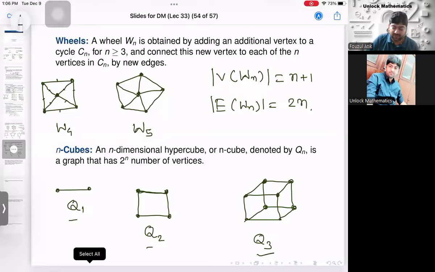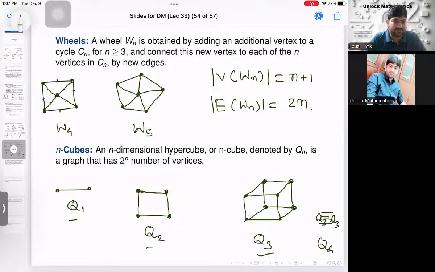Similarly, I can draw Q4 also. I can draw Q4, but it will not look nice. What I have to do is add these 2 Q3 here. This is Q3 and Q3, and then add the corresponding edges. So Q4 I'm not drawing, but I hope you understand. So the number of vertices in Qn is 2 to the power n. Up to that, if you learn, that is enough for the time being. I hope it is clear.